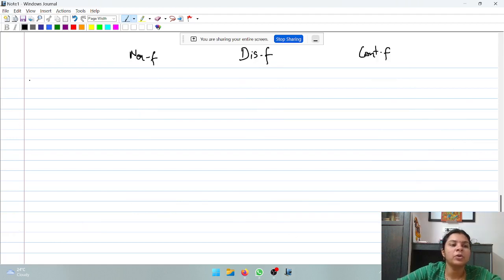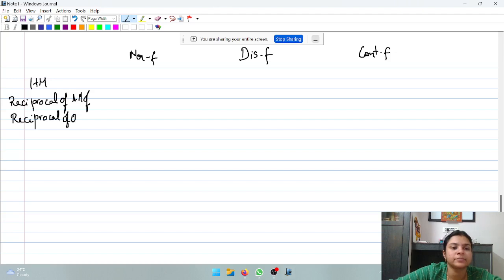So, we move on to the next mean, which is harmonic mean. What is harmonic mean? It is the reciprocal of the arithmetic mean of the reciprocal of observations. To find your harmonic mean, the formula is n divided by sigma 1 by x.